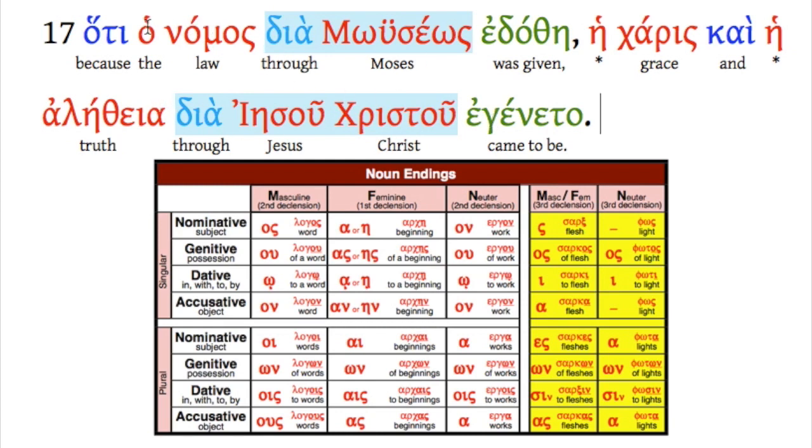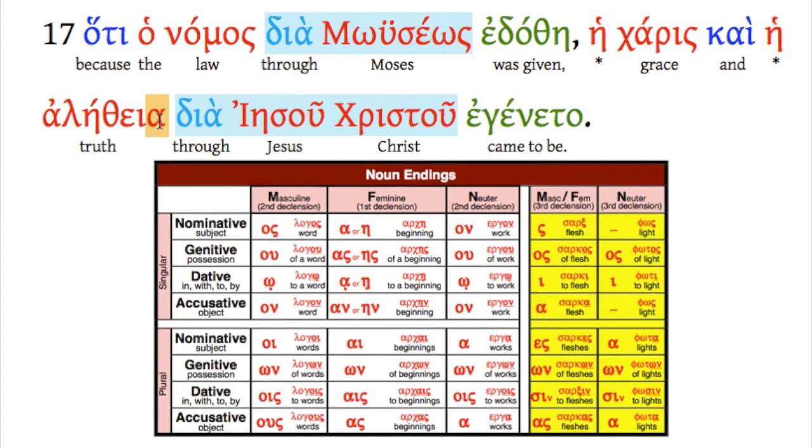So these nouns are all subjects. They're all in the nominative case. Ho nomos. Or here, hē charis, which is a third declension noun. Here, hē alētheia, first declension feminine here.